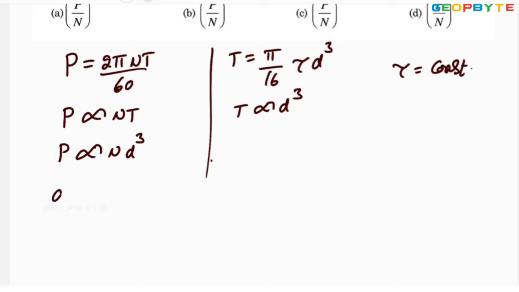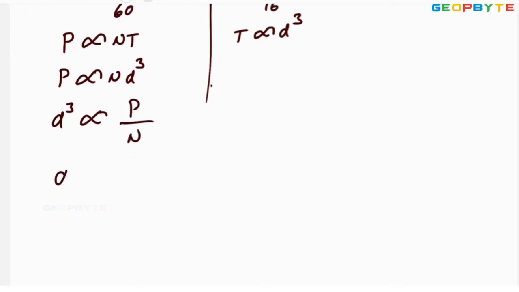From this, d cube is proportional to power by N. Therefore, d is proportional to power by N whole power 1 by 3.